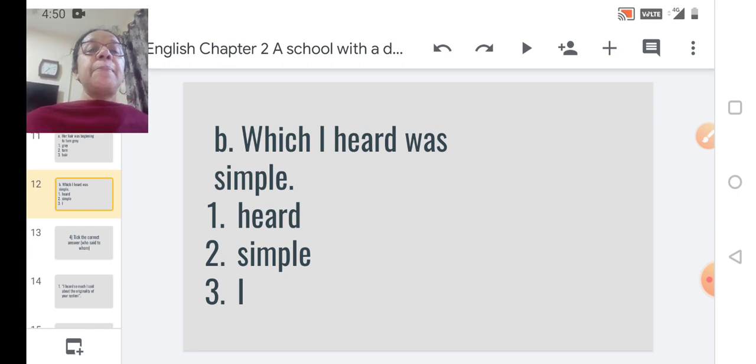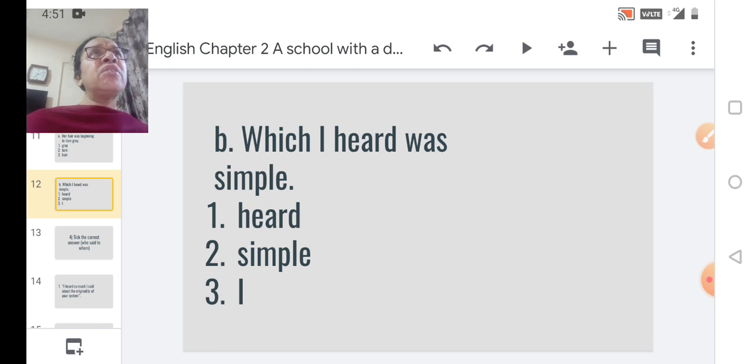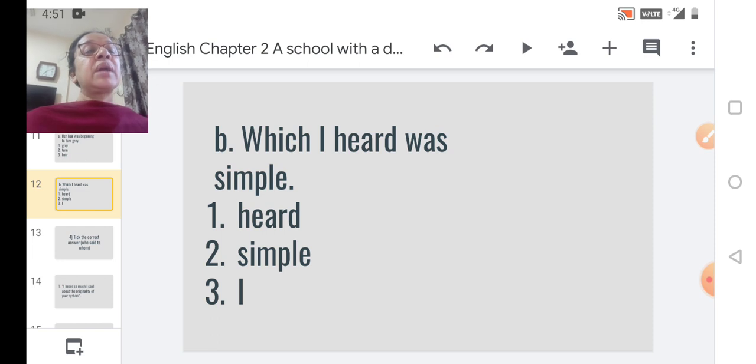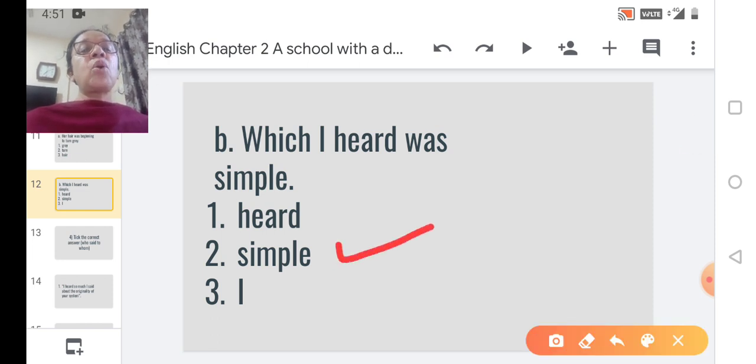Heard, simple, I. Now heard is you're hearing something. That cannot be an adjective. 2 simple. Okay, simple, we are describing. Third is I. That's a pronoun. But we need adjectives. So the correct option here is option 2, that is simple.